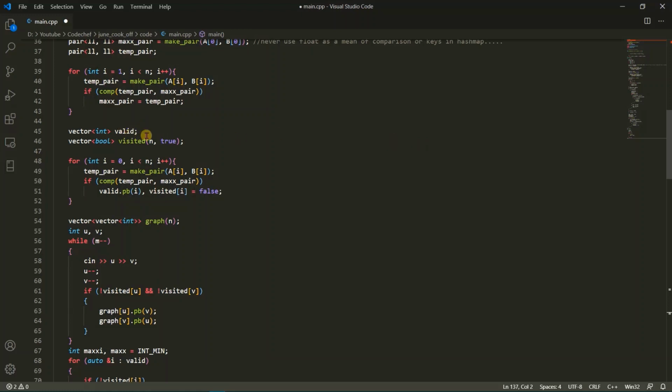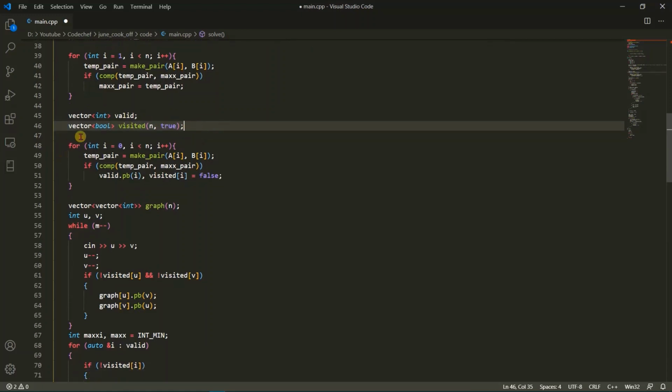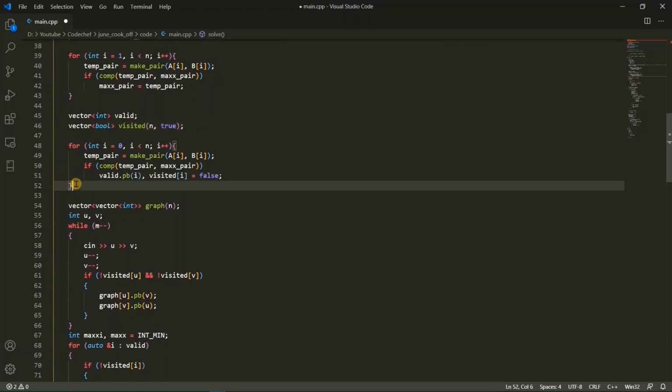So here I declared a vector named valid, which we will use to store the valid provinces, and then a vector named visited. We will see its uses later on. After that, I again loop through each of these provinces, and I check their PCI with the max pair PCI. If this returns true, means